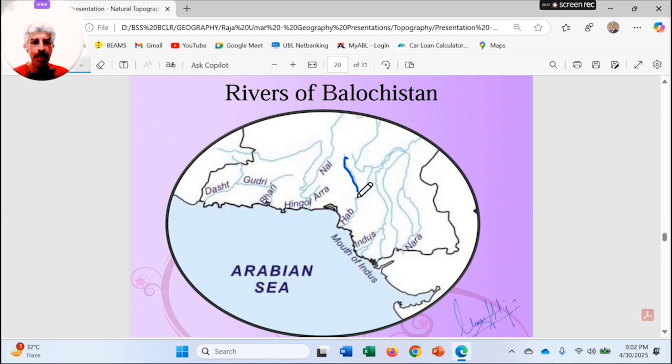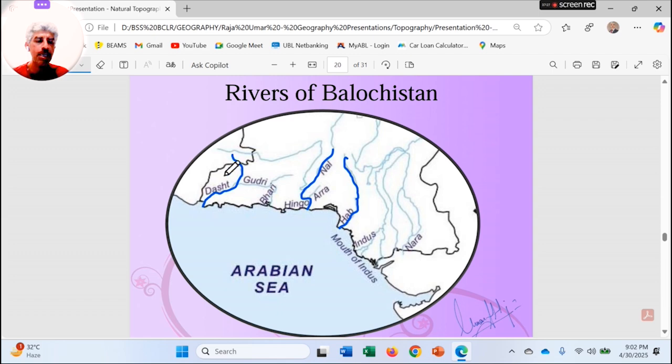It originates from the Kirthar, Pab and Hala ranges and flows southwards and falls into the Arabian Sea. Then the Nal, Ara and Hingol rivers again join together and fall into the Arabian Sea. And then we have the important one, that is part of your syllabus and can be asked in labeling as well.